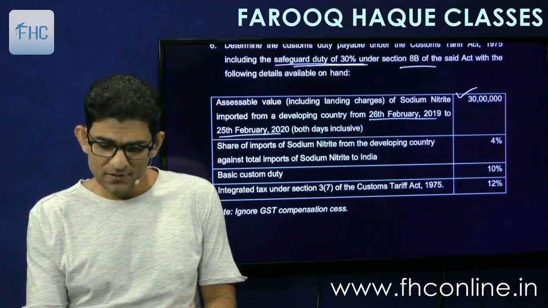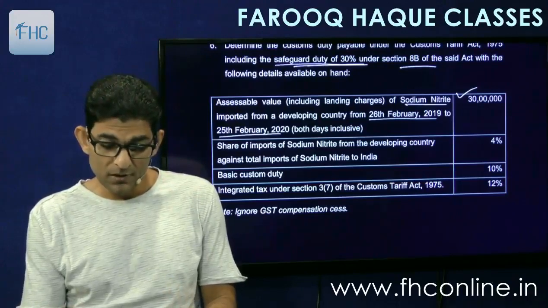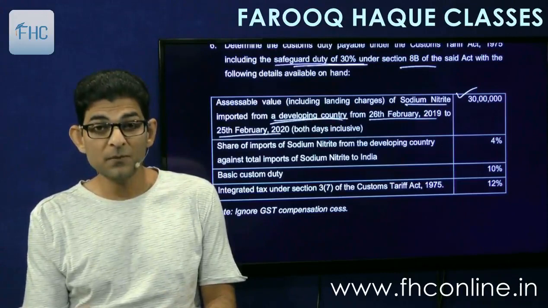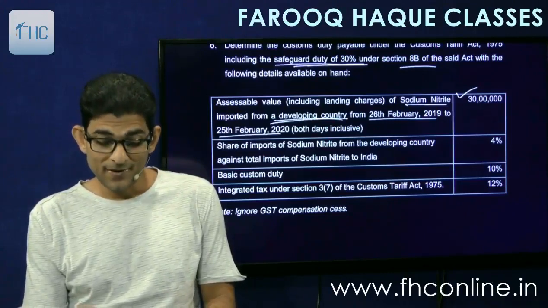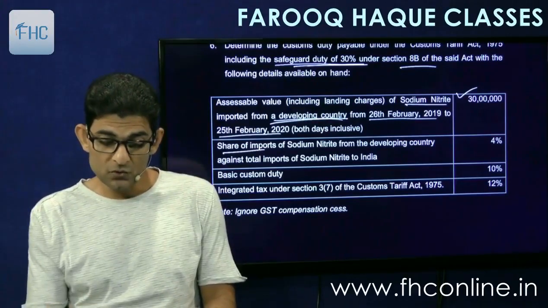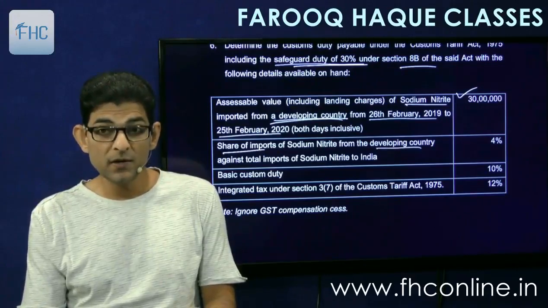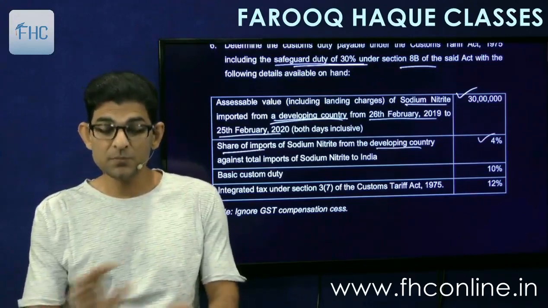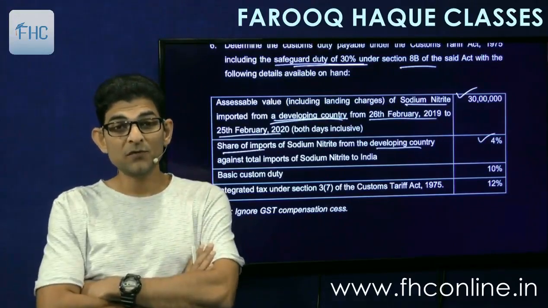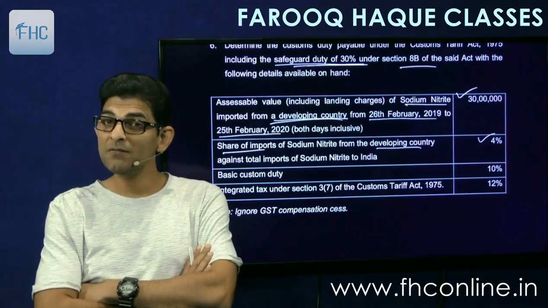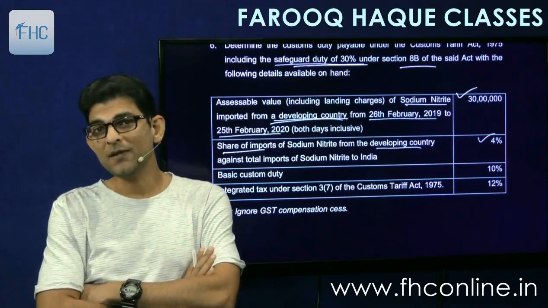Sodium nitrate is getting imported from a developing country. The goods are coming from a developing country. And the share of imports from the developing country to India is 4% during this period. Means it is more than 3%. If it is more than 3%, then we can charge the safeguard duty, right?